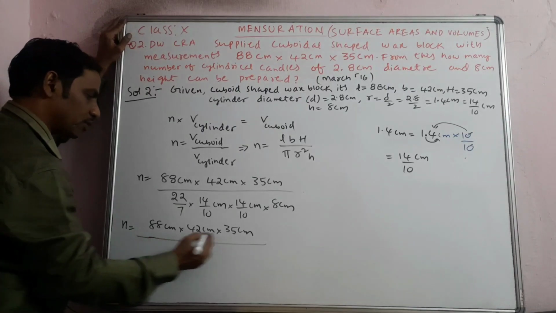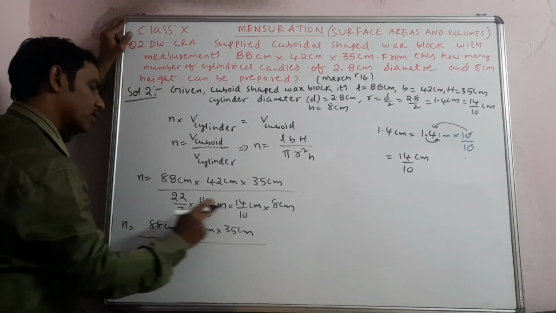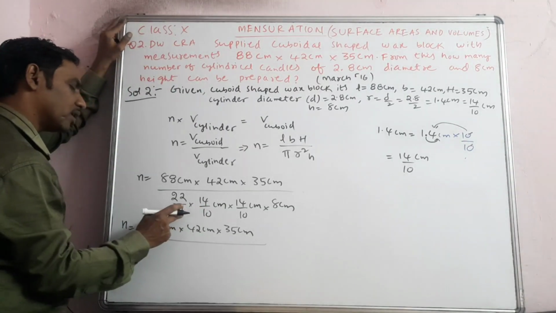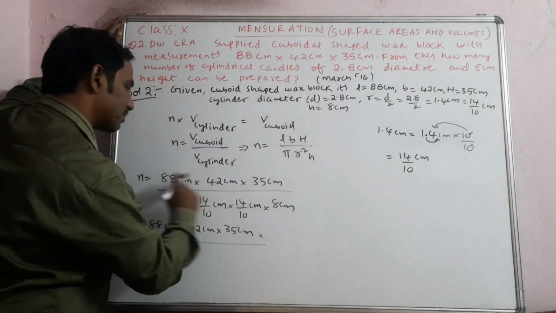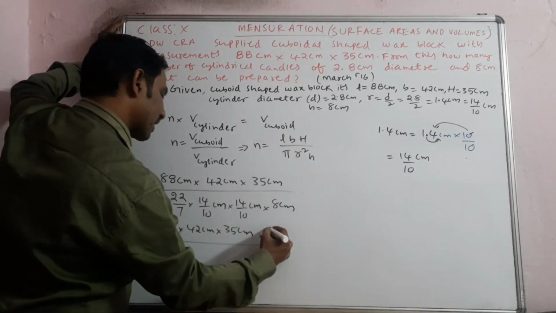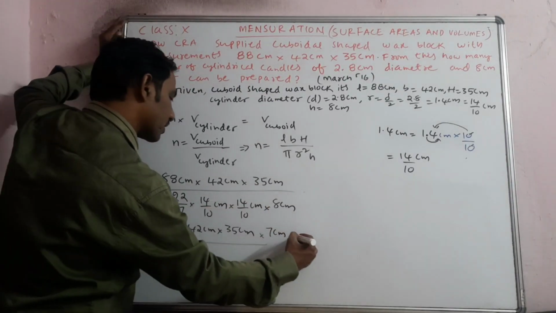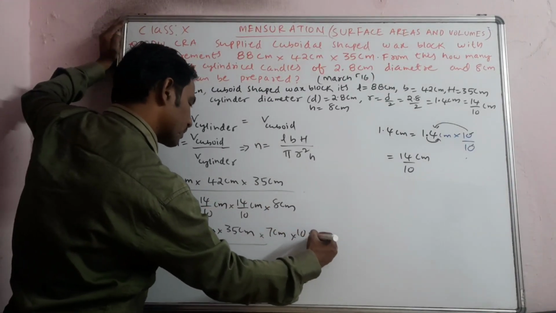Either you write it this side, or you can write it in front, no problem, but I prefer everything to be written afterwards. These 3 numbers let them be as they are. Let us write these lower numbers up here, into 10 into 10.